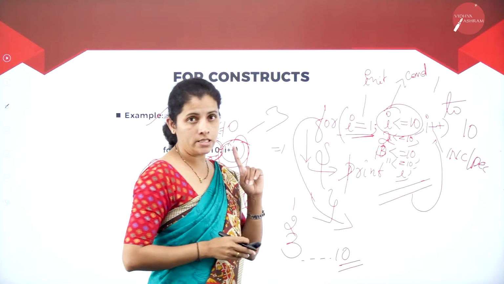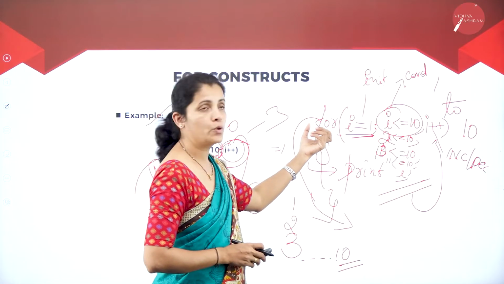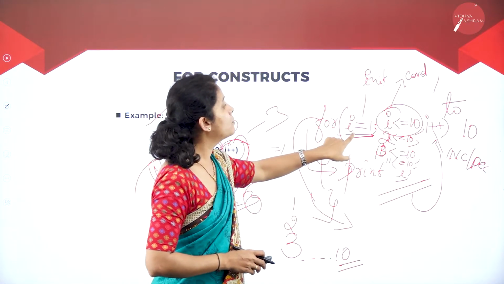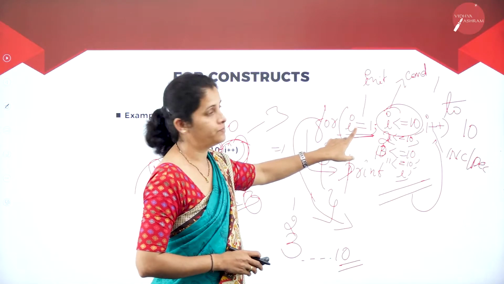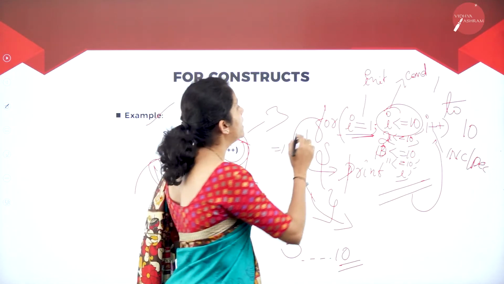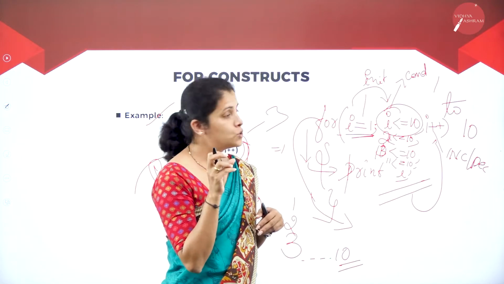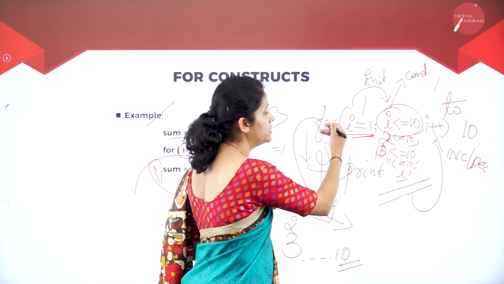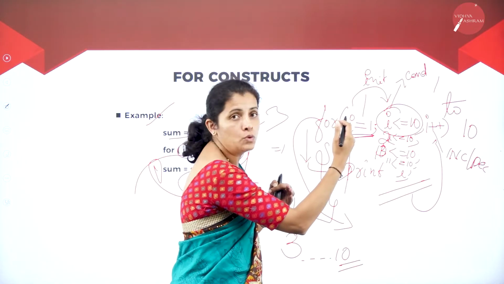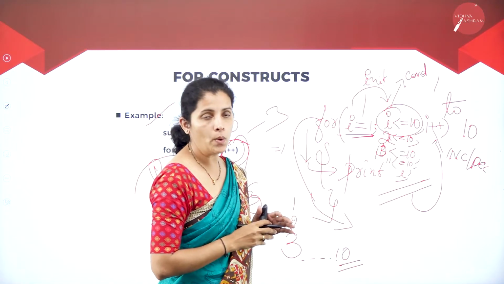Now, what are the things I want to remember here? At the beginning, I'm going to have the for keyword, then the initialization. First I'm going to initialize the value, then check the condition. If the condition is true, I'm going to execute certain statements, then I'm going to increment or decrement the variable value.